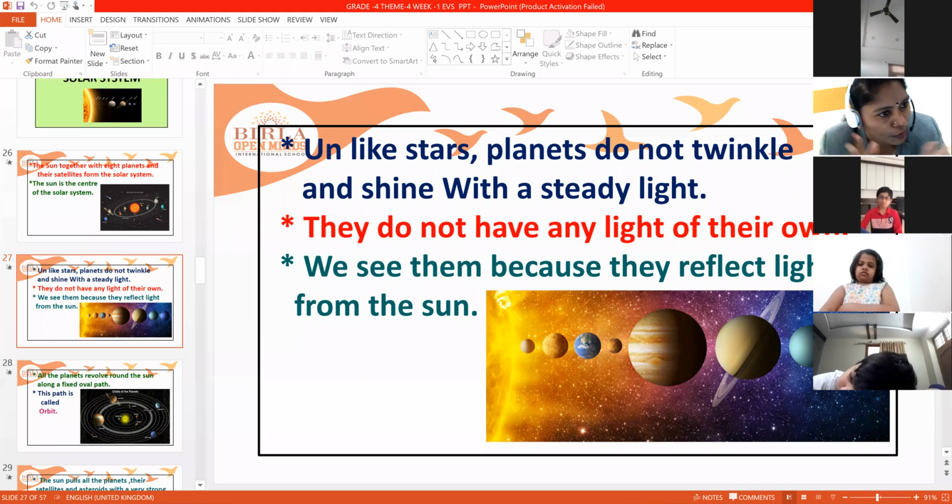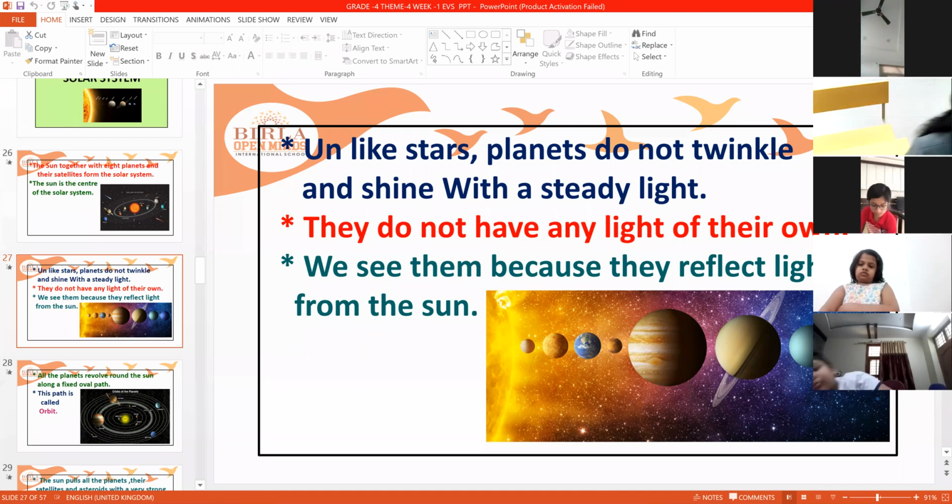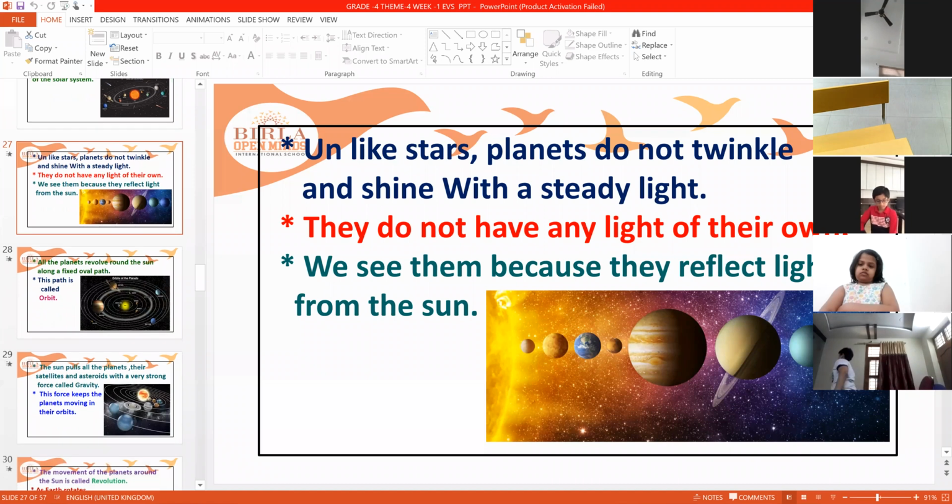This reflection of the sun falls on the other planets, and only then are we seeing them. Actually, planets don't have light on their own. Even Earth doesn't have. The sun's rays fall on the Earth, that's why we are able to see. Unlike stars, planets do not twinkle. They don't have light of their own. We see them because they reflect the light from the sun.